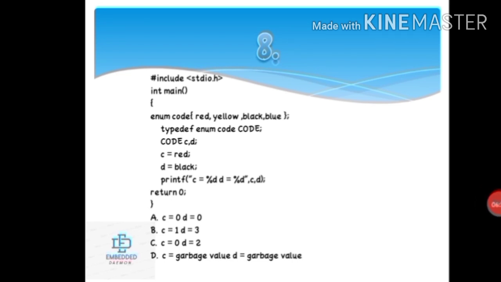Here the enum data type is used with the elements red, yellow, blue, black. So they are in an enum. The rule in C programming is that the elements are assigned some values. If values are not assigned, then default values are considered, that is red will be given 0 and so on: red equal to 0, yellow equal to 1, black 2, blue 3. So here C is given red, that is C will become 0, and D equal to black, that is black is now integer 2. So our answer is option C. C is equal to 0, D is equal to 2.